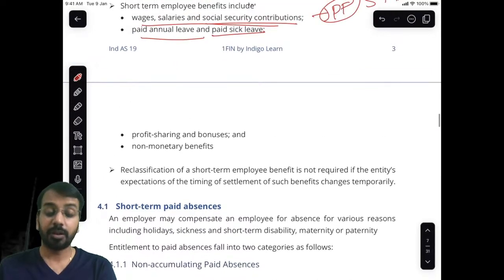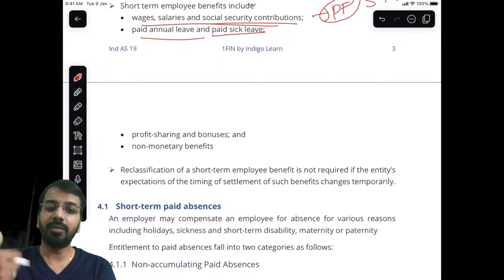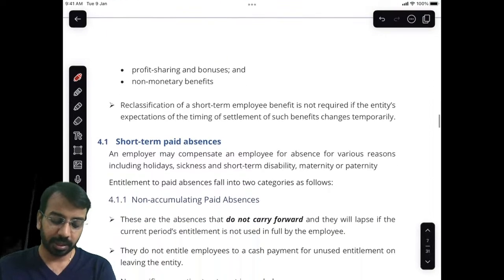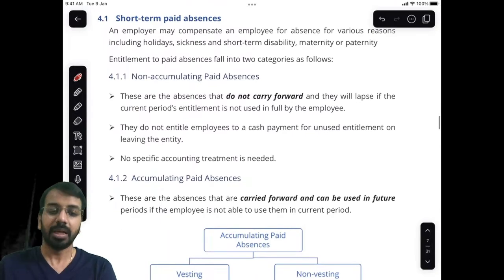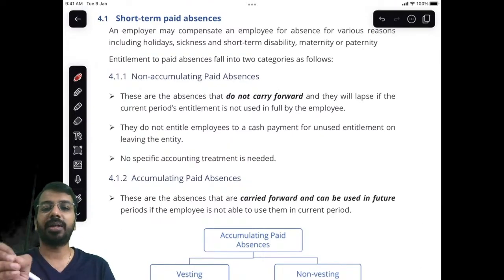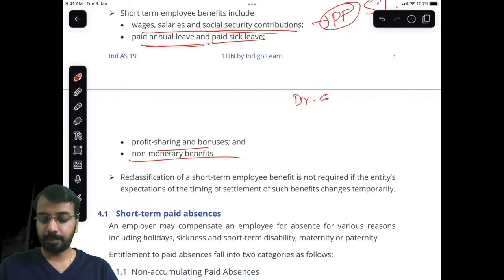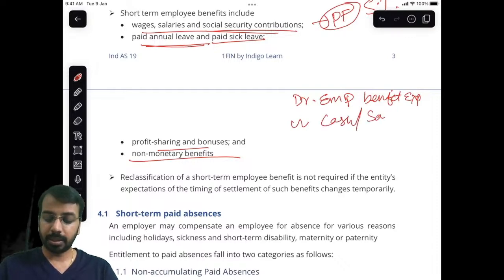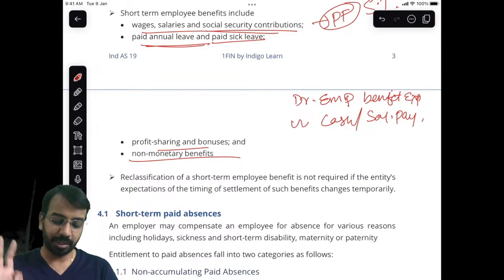Now, what is this paid annual leave? You provide leaves to the employees saying that you take leave, we will still pay you. So, that is covered here. Then, profit sharing or any other non-monetary benefit. Right. Now, under short-term benefit, accounting is pretty simple and straightforward. For example, we pay salary. You will say debit employee benefit expense, credit cash or salary payable. No discounting, nothing is required. Very, very simple and straightforward.